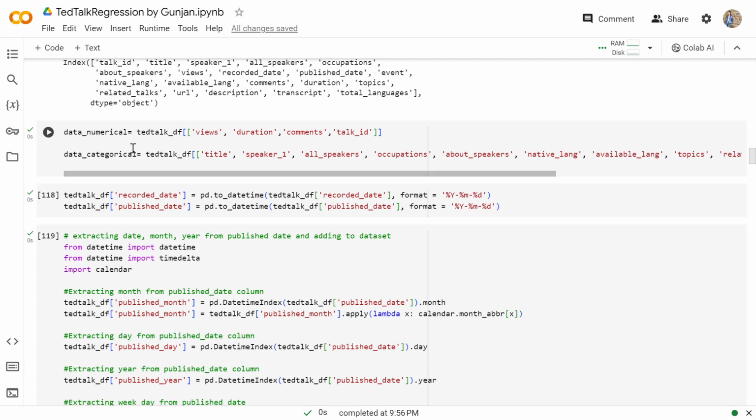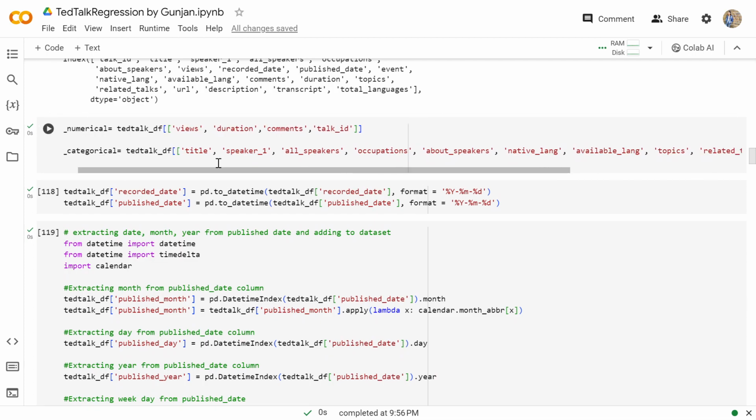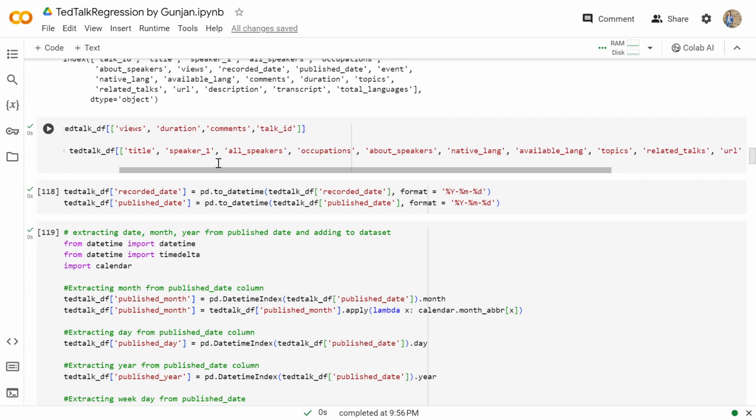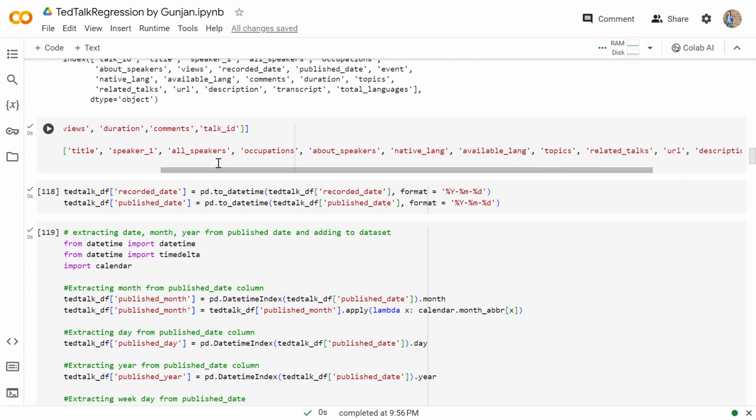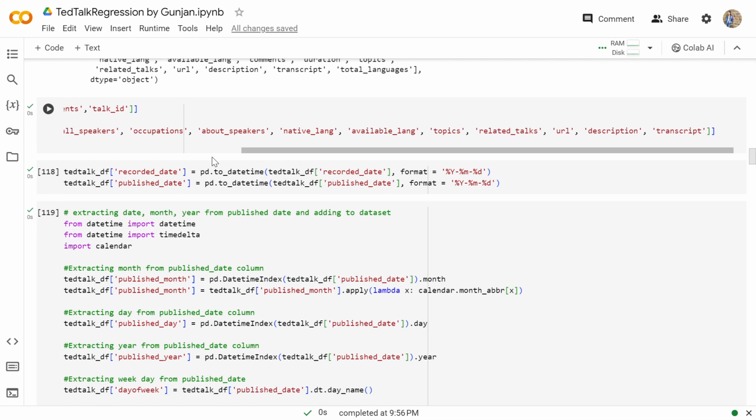So we have separated both types of columns into data numerical and data categorical variables. In the data numerical variable, we have the columns views, duration, comments, and talk ID. And in the categorical data we have title, speaker 1, all speakers, occupation, about speakers, native language, available language, topics, related talks, URL, description, and transcript.